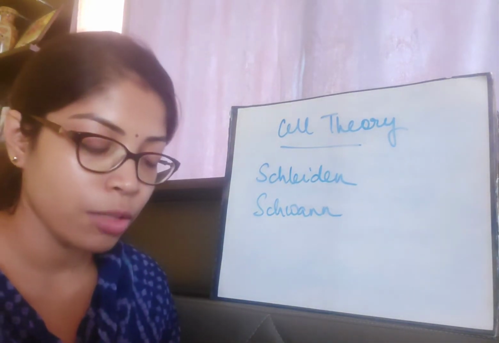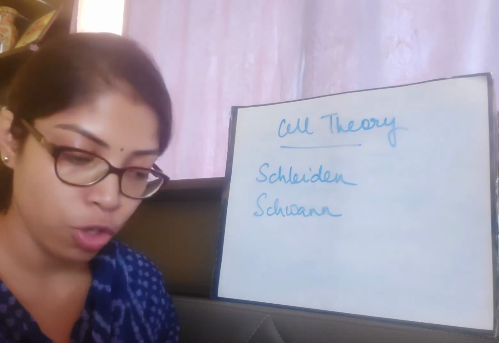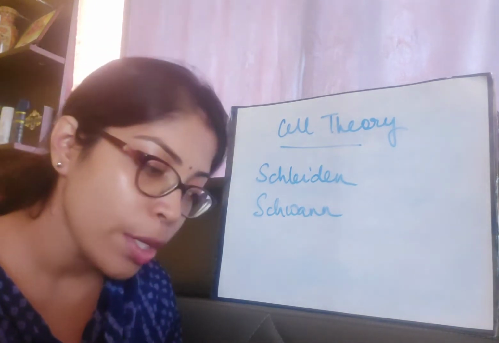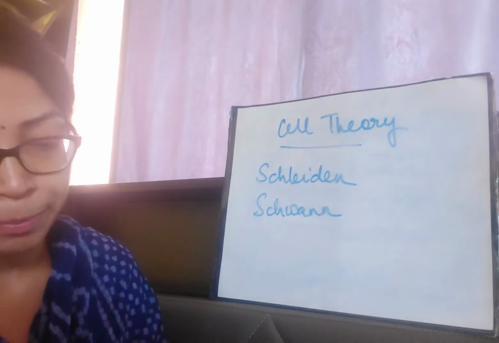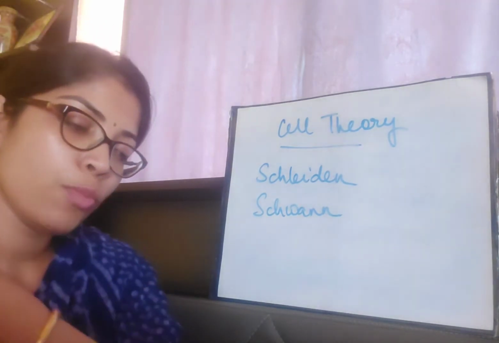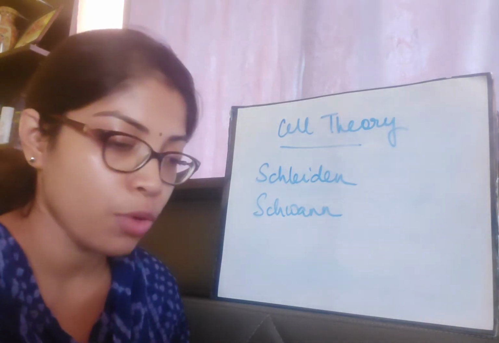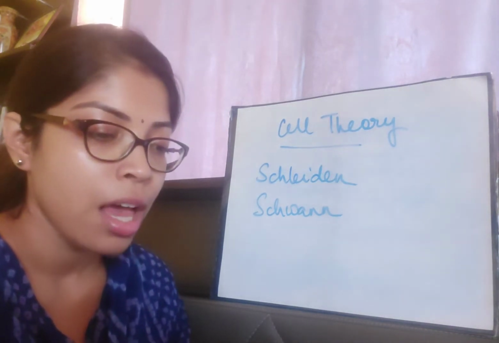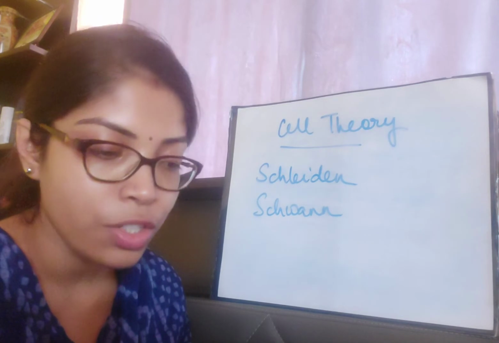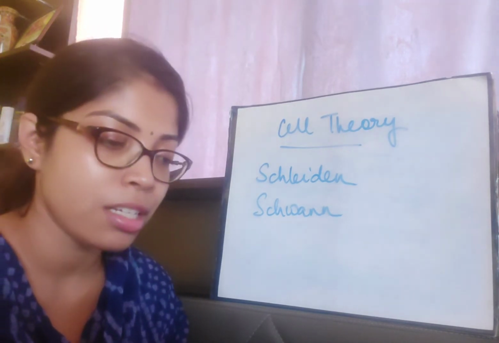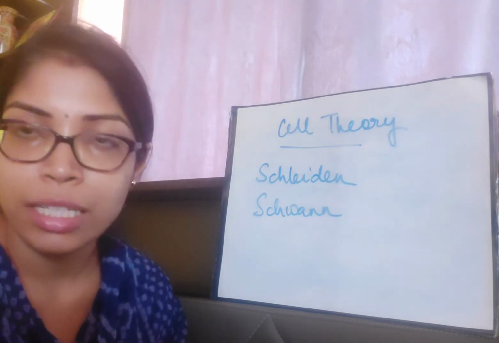I will next move on to the next topic, which is prokaryotic cell and eukaryotic cell. Now in your book you will find vast details of these prokaryotic cells and their components. I suggest that all these vast details are not needed.